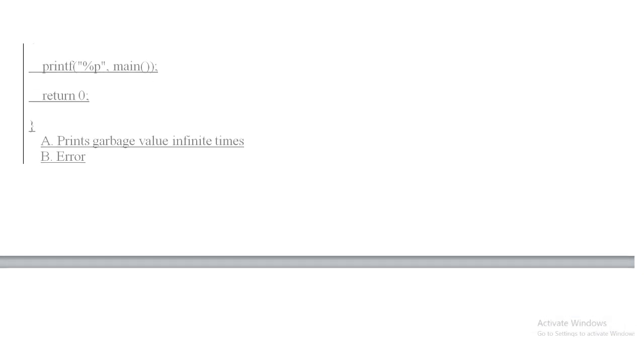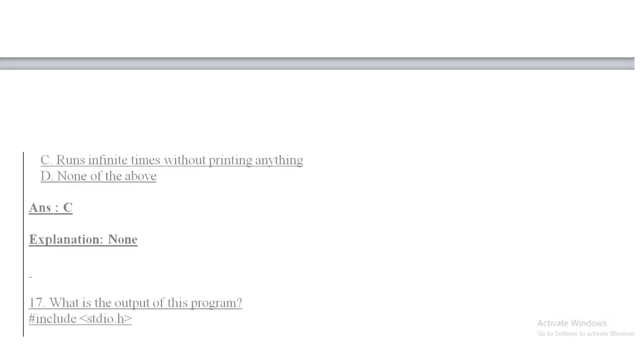Option B, error. Option C, run infinite times without printing anything. And option D, none of the above. Its answer is option C, that is run infinite times without printing anything, because we have not declared any variable and we are printing that variable, that's why.